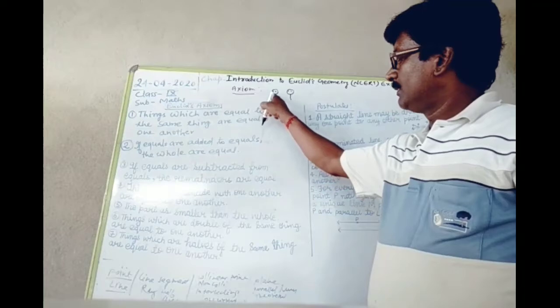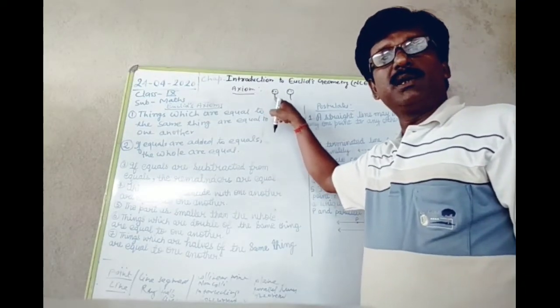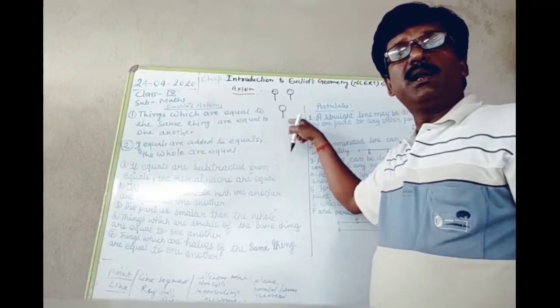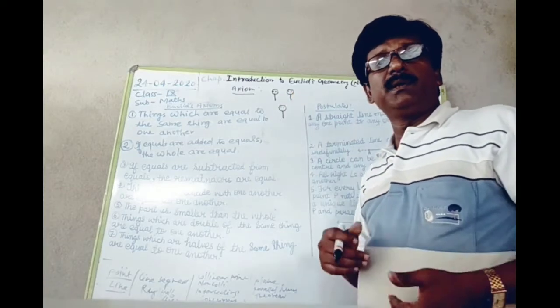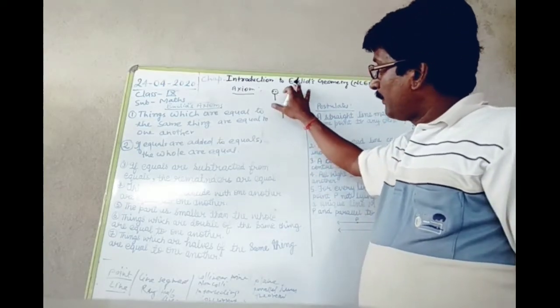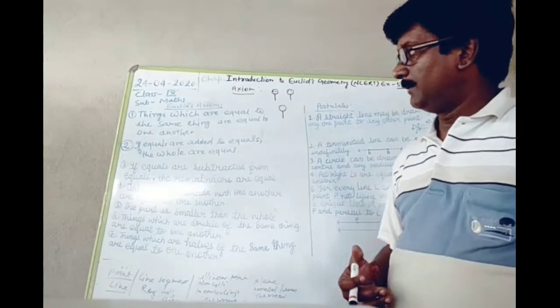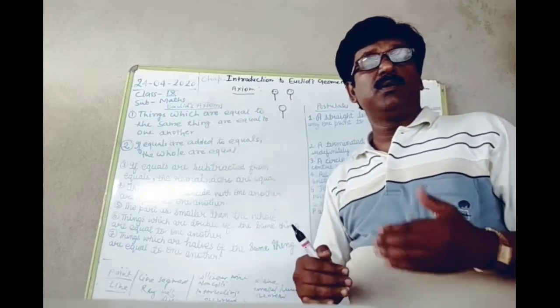So see, the heights of these persons are equal to each other. It means the heights of all these three persons are equal to each other. So it is said, things which are equal to the same things are equal to one another.